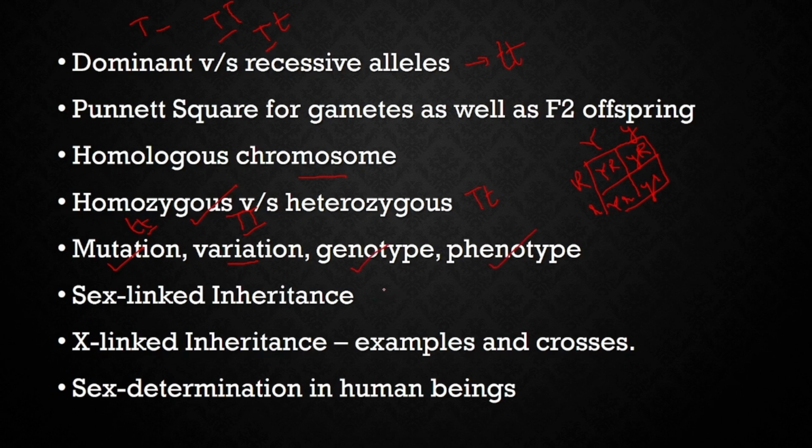Sex linked inheritance: you remember we have to write XH for hemophilia, XC for color blindness, or you can just write X naught. Don't write capital letter and small letter for X linked inheritance. You have to write with X because here X is a chromosome which has got a faulty gene or allele. So you have to write accordingly.